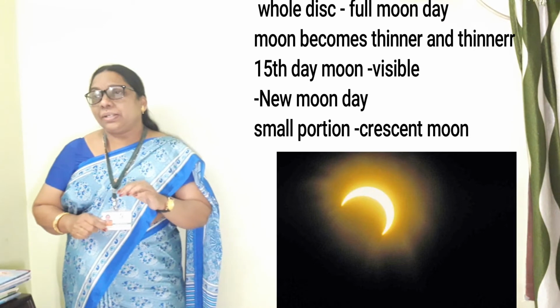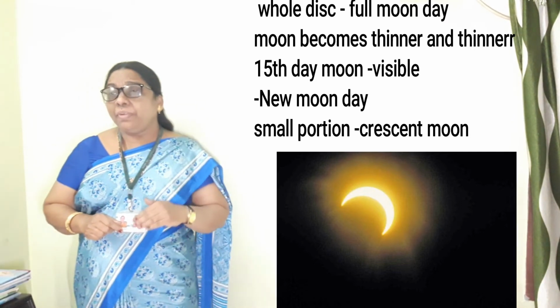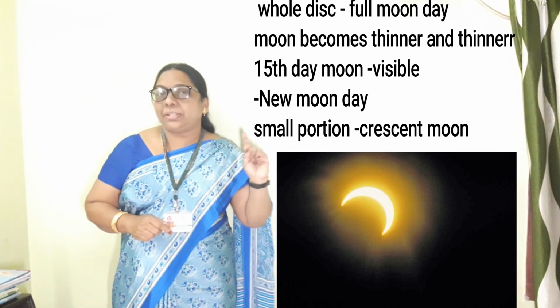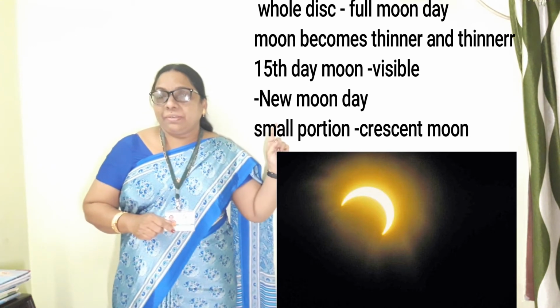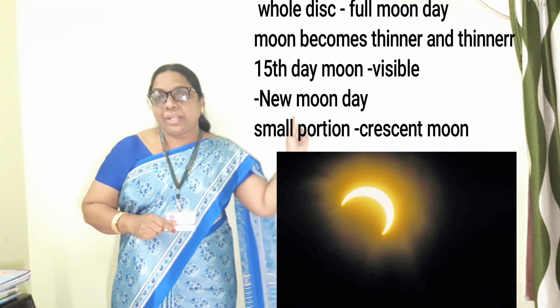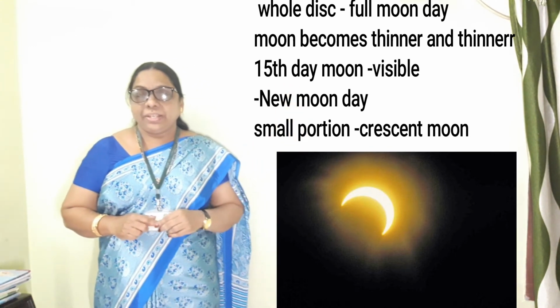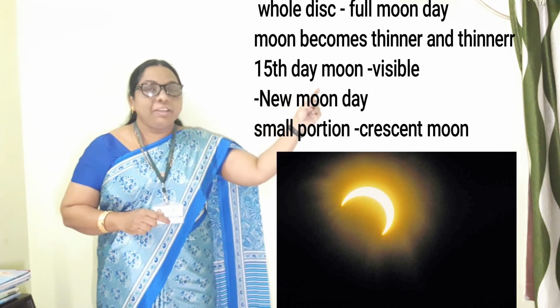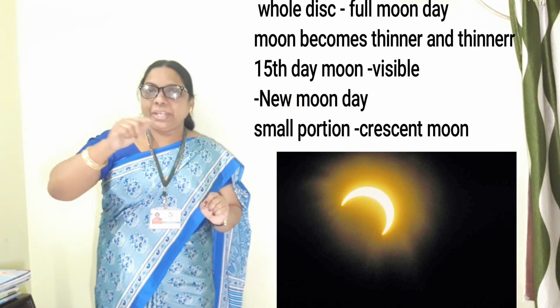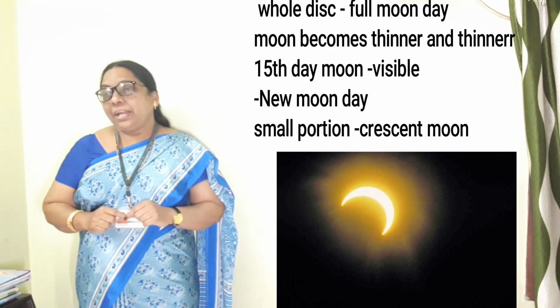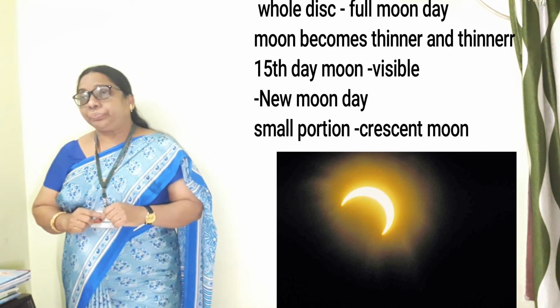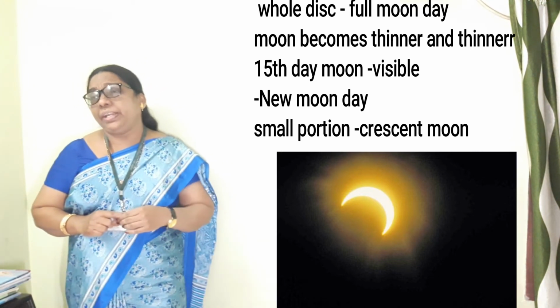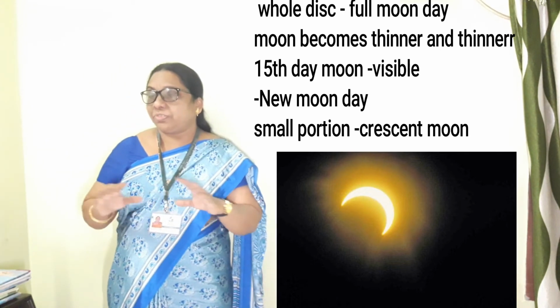The time comes when the line again fills up to a round shape. First we notice that there is a full moon, then only a thin line, and on the 15th day the moon is not visible.